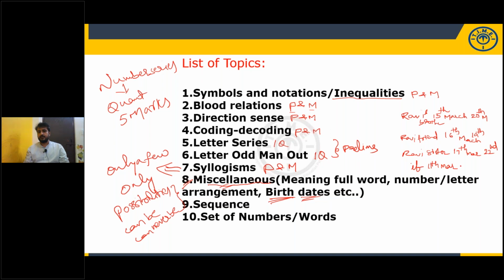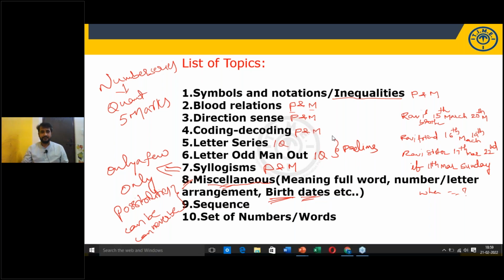If 11th March of that year falls on Sunday, on which day does he celebrate his birthday? Anyone? Oh, someone has answered. Good, Abhijit, correct answer. This is what I am talking about, birth dates questions.